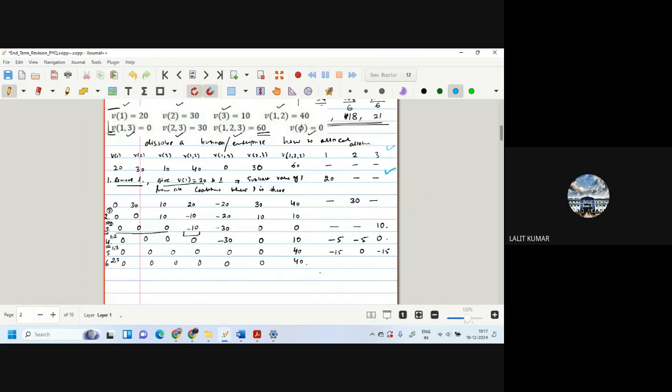Second, we go to remove 2. So remove 2, this becomes 0, 0. And 30 we will remove from this V12. So this becomes minus 10. This remains minus 20, no effect. This becomes 30 minus 20. So this is also okay.